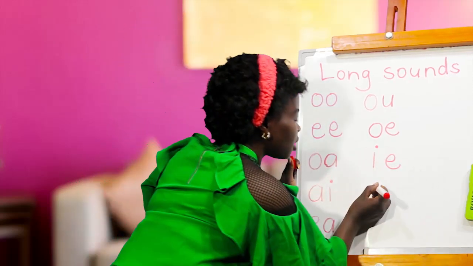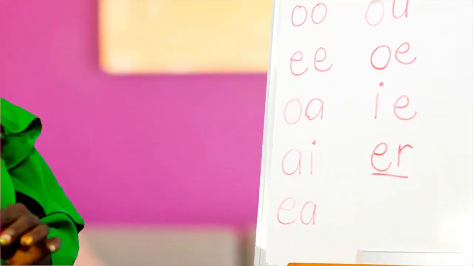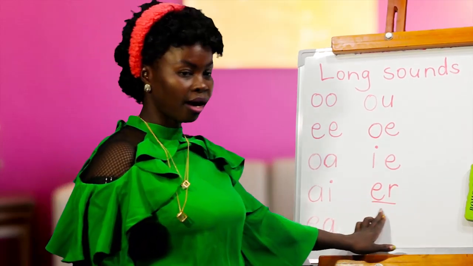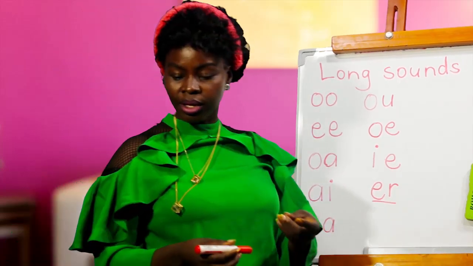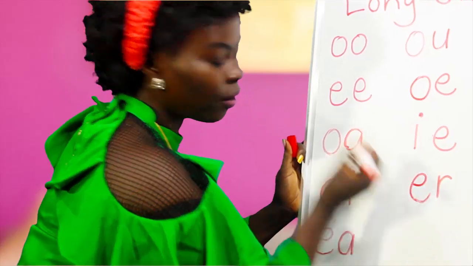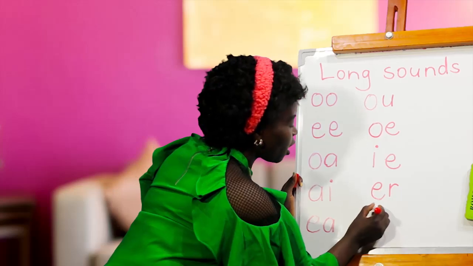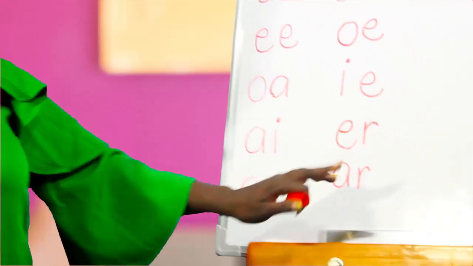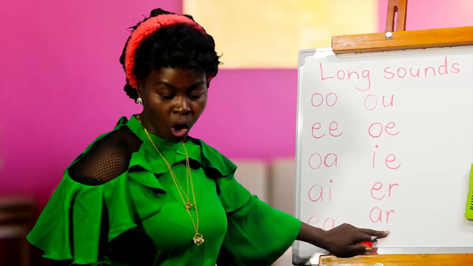We have this sound here. If you find this sound in a word, what are you going to say? Are you going to say air? No. This sound is R. R. Like in the word better. And so many other words that will give me. So just say R. Okay? Then we have other sounds like this. This one follows the sound of the letters, like R. Okay? It's also a long sound.